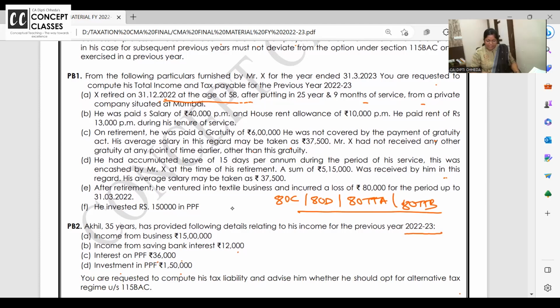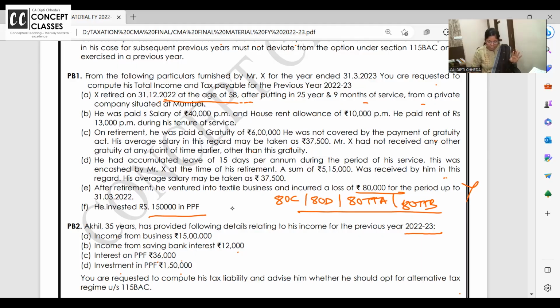After retirement, he ventured into textile business and incurred a loss. Can you set off business loss against salary income? Answer is no. So this point has no relevance except that you have to write a note. And he invested in PPF. Yes, in the old regime you will get a deduction; in the new you will not get a deduction.